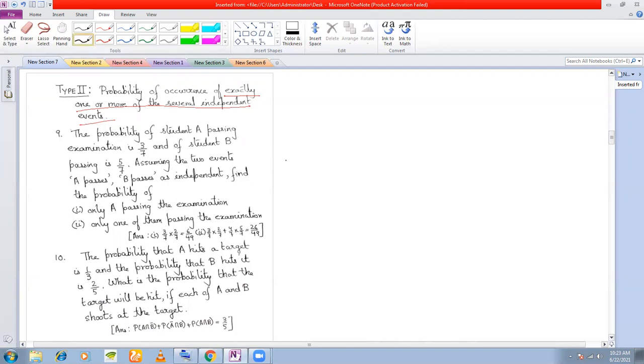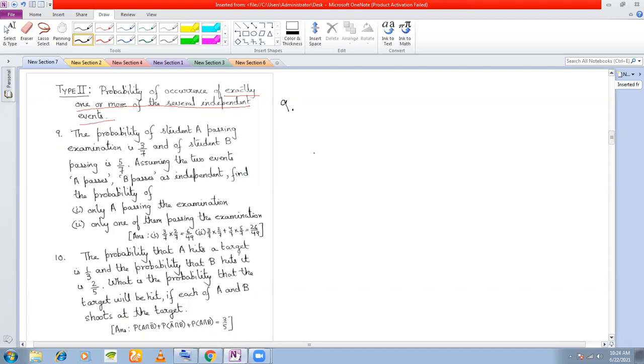So let's see what the question is here. Number 9. The probability of student A passing the examination is 3 by 7 and of student B passing the examination is 5 by 7. Assuming that A passes and B passes are independent. So they have given you the events. What are the events? A passes and B passes. These two are the events, and they have told you that these two are independent.